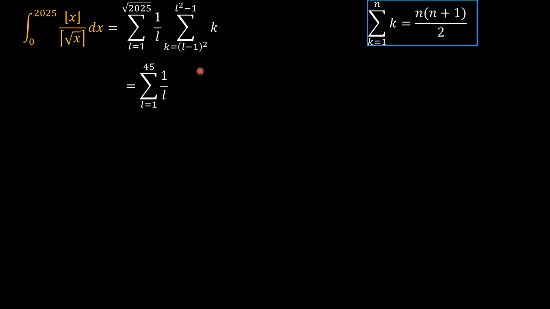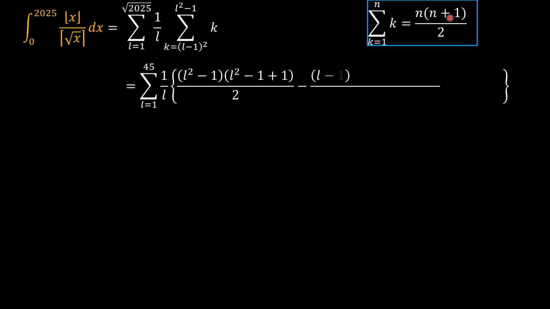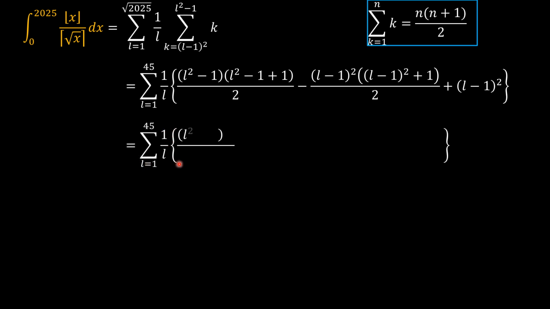So we have 1 over L times the sum to the upper part, which is L squared minus 1 times L squared minus 1 plus 1 over 2, minus the lower part, which is L minus 1 squared times L minus 1 squared plus 1 over 2, plus the initial term here, L minus 1 squared. So we have the summation from L equals 1 to 45 of 1 over L. L squared minus 1 plus 1 is just L squared now.